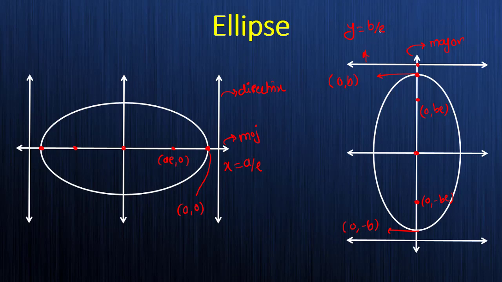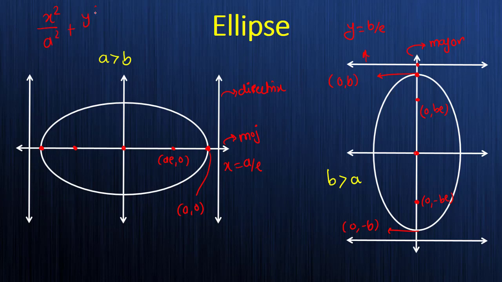Okay. So if you remember this much, it is more than sufficient. No need to remember any formula, nothing. What do you have to remember? In this figure you have a greater than b. In this figure, of course, a is greater than b. And in this figure, b is greater than a. The equation of the ellipse will remain the same. What is that equation? It is x square by a square plus y square by b square.